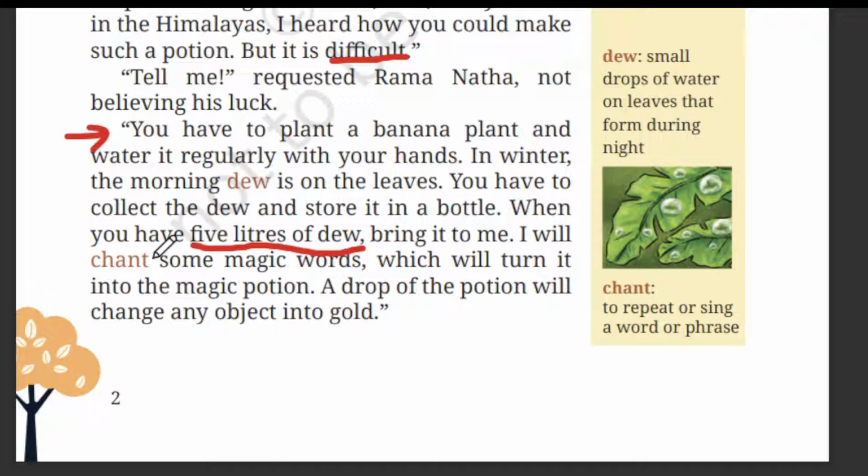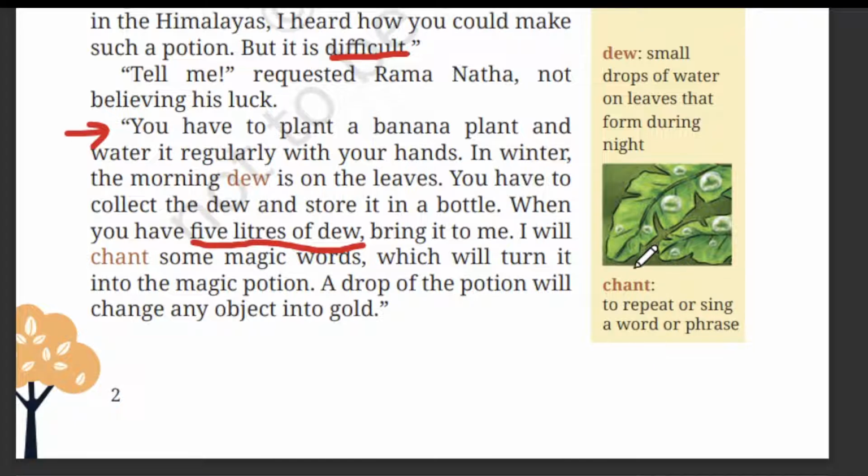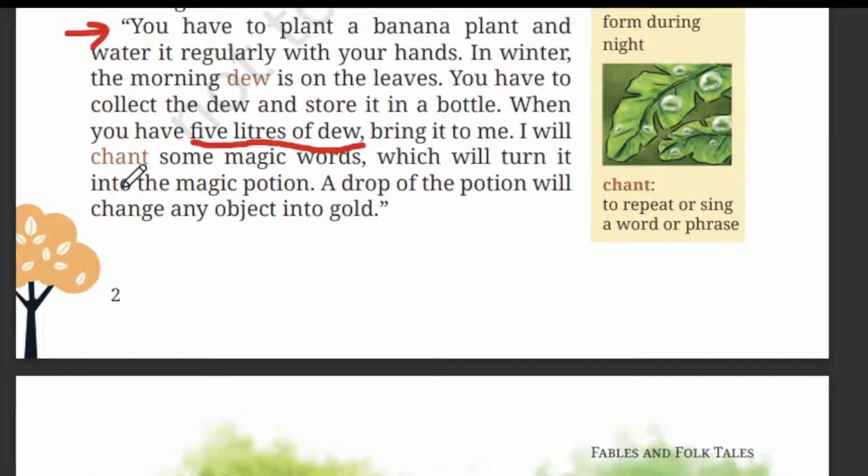I will chant some magic words. Chant means to repeat or sing a word or a praise. So like magic words, okay? Which will turn into magic potion. So the sage is asking him to collect all the dew inside the water bottle for 5 liters. After that he will chant some magic words which will turn the dew into magic potion. A drop of the potion will change any object into gold. Same thing the sage is telling Ramnath.